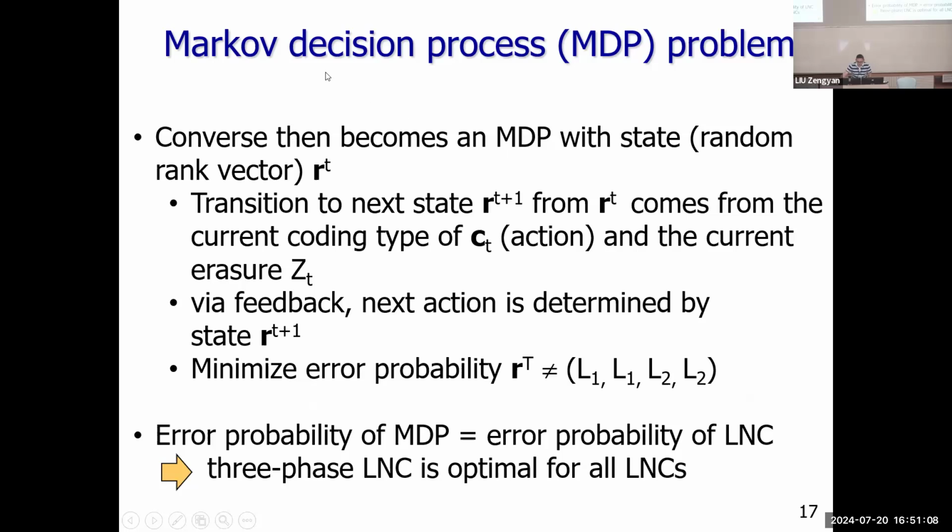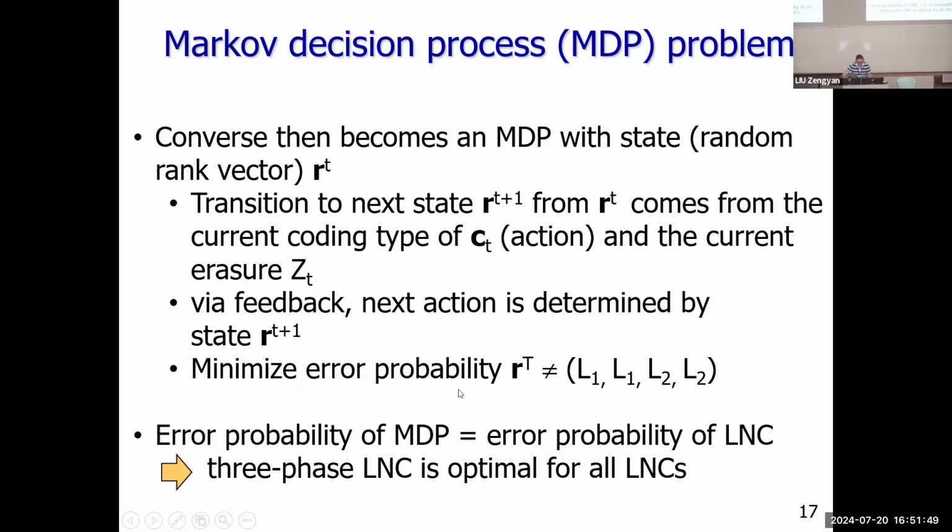For this MDP, the rank vector R of t is the state, and the action is the coding type we transmit. The state transition also depends on the current erasure, whether the rank increases or not. Through the feedback, the transmitter knows the erasure of the previous time, so it can determine the next action, or the next coding type, to try to increase the rank vector.